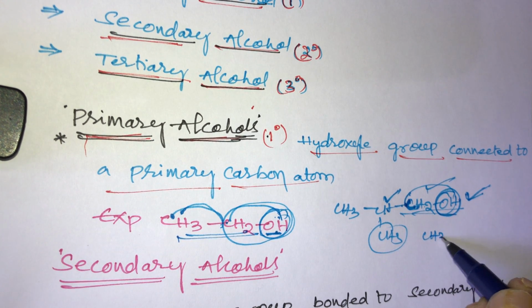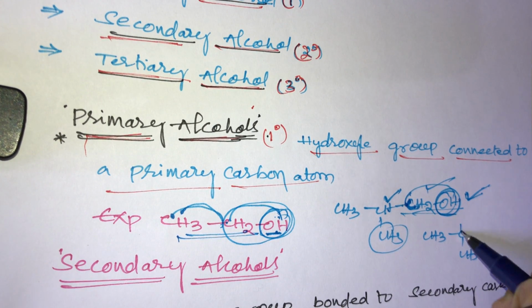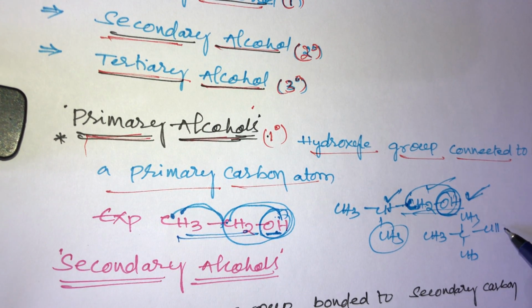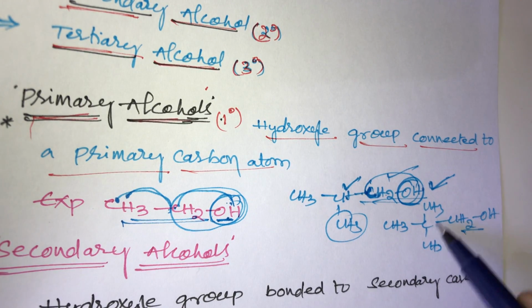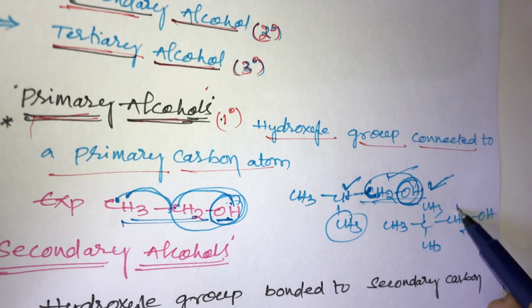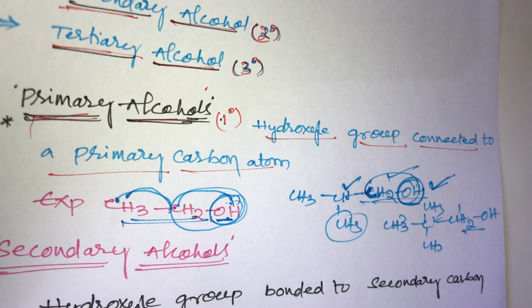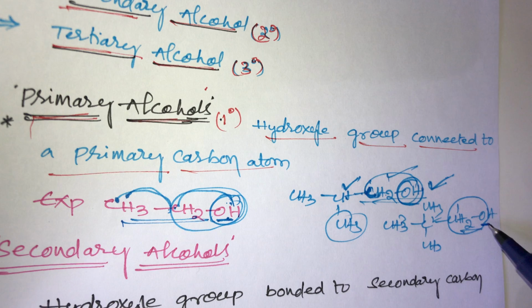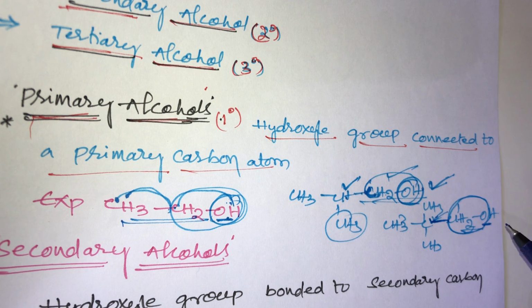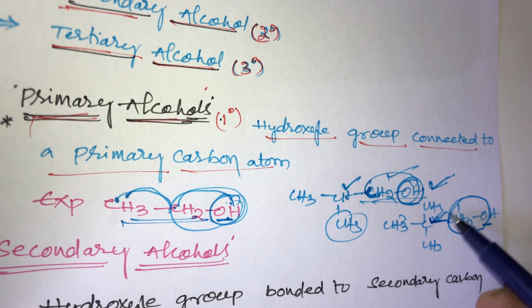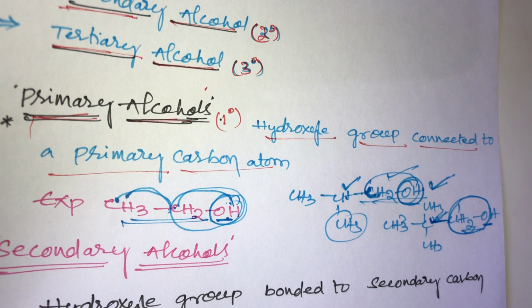And one more example, now take CH3, then CH3 and CH2OH. What is the name of the compound? The name of the compound is 2,2-dimethyl propanol. This is 1, 2, 3. 2,2-dimethyl propan-1-ol also belongs to primary alcohols. Why? Because this alcoholic group carbon is connected with only one other carbon, so it is called a primary alcohol.